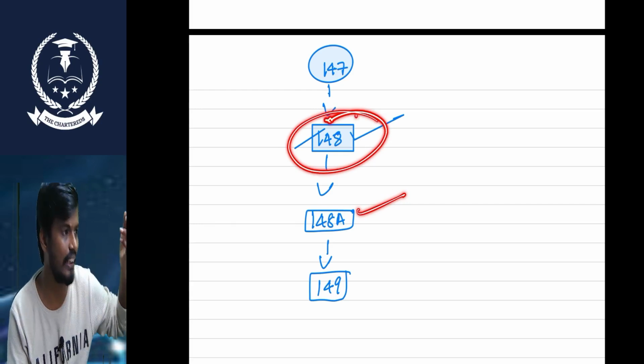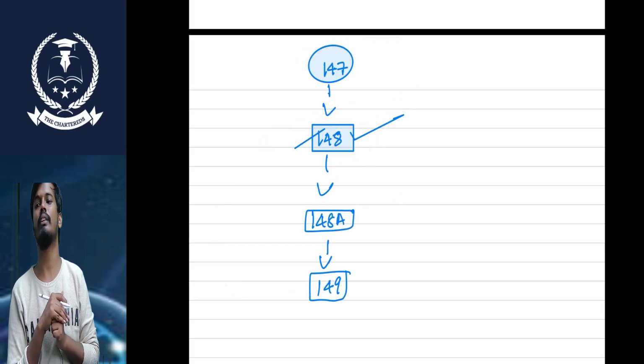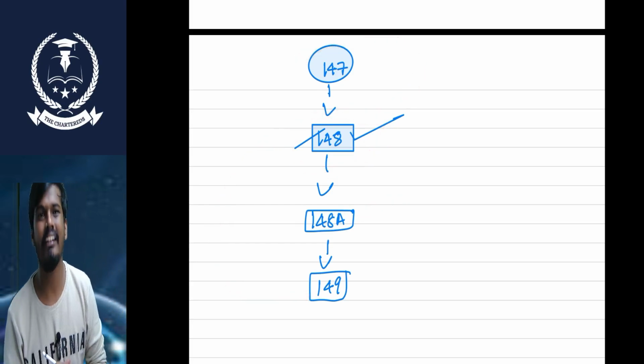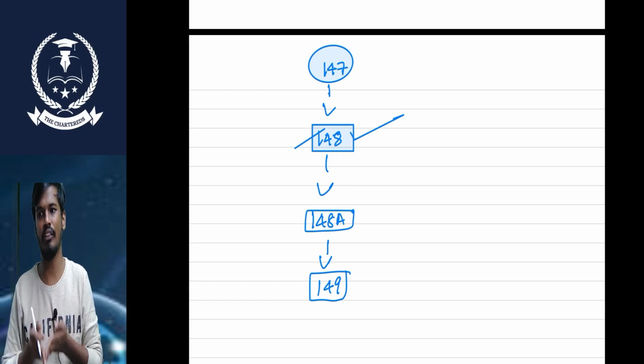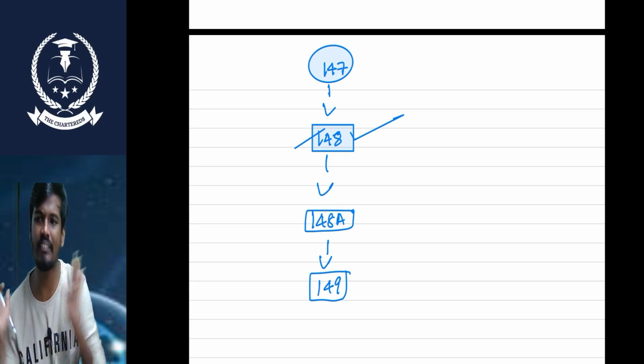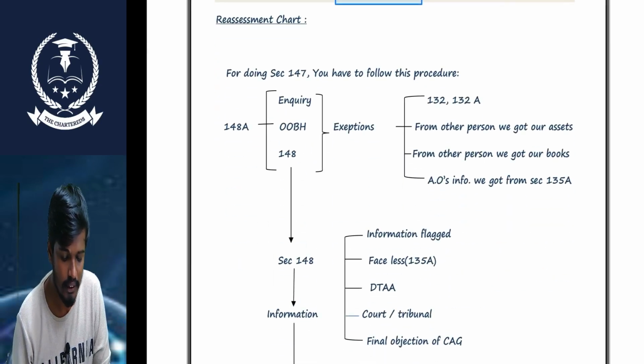After passing the notice, I do the assessment under 147. The time to pass the notice is in section 149. From whom I take approval is in section 150. The time limit to complete the assessment is in some other section. So now we can get it.